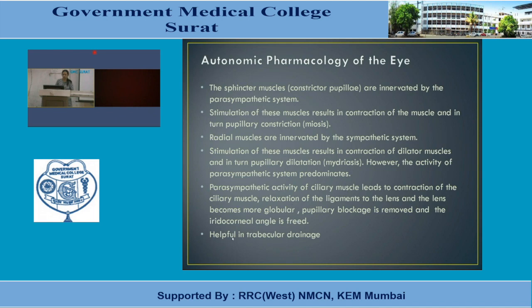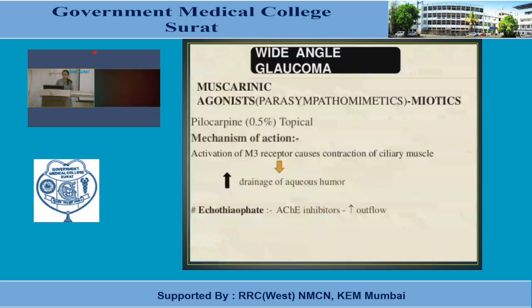So all these are also helpful in trabecular drainage, which is considered the major drainage tract or pathway for aqueous humor. Muscarinic agonists, parasympathomimetic agents or miotics, the mechanism we have already seen. The agents also we have seen.